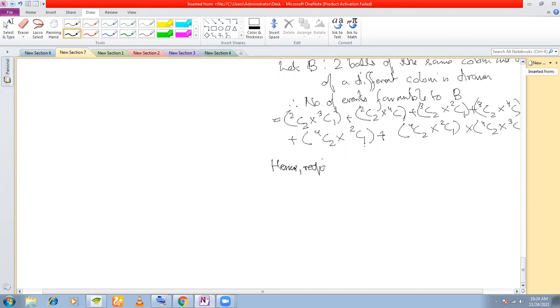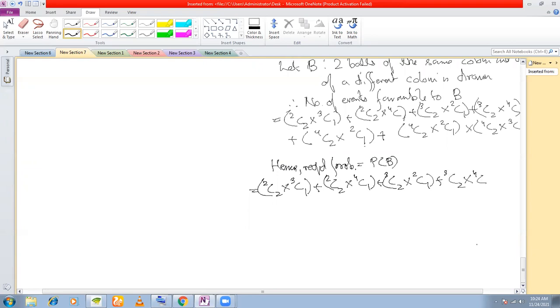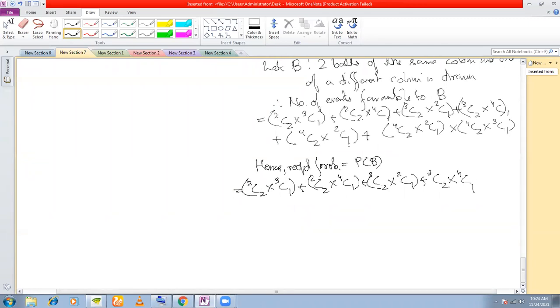Required probability P(B), which is equal to 2C2 into 3C1 plus 2C2 into 4C1 plus 3C2 into 2C1 plus 3C2 into 4C1 plus 4C2 into 2C1 plus 4C2 into 3C1, all this divided by 9C3.